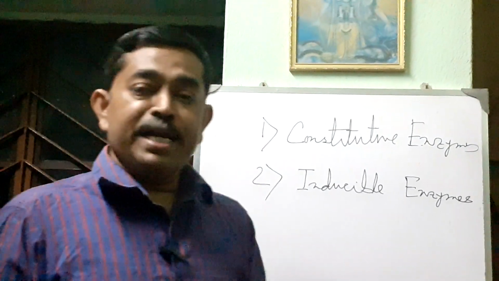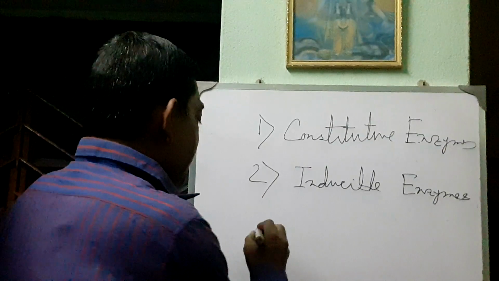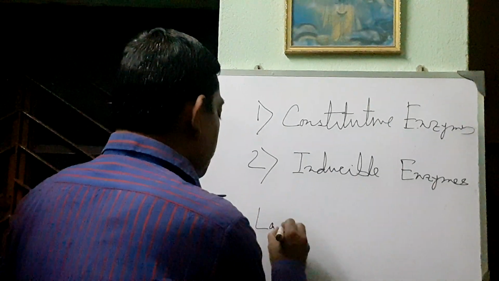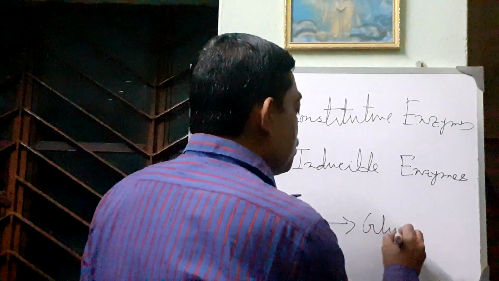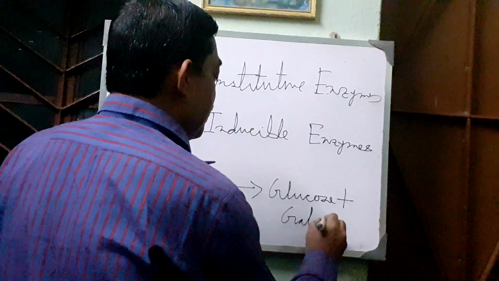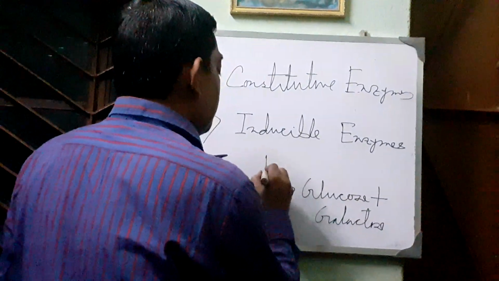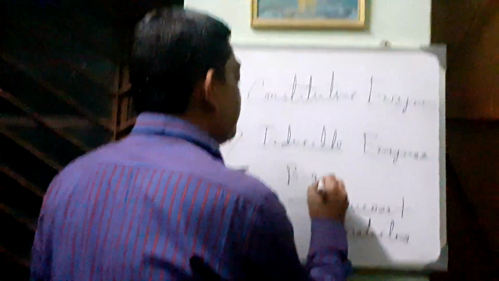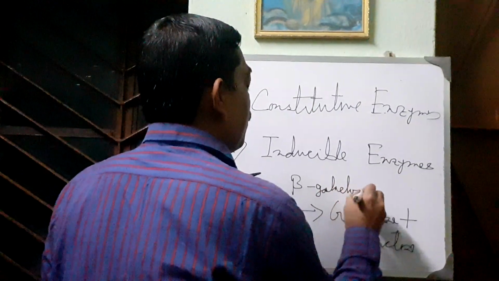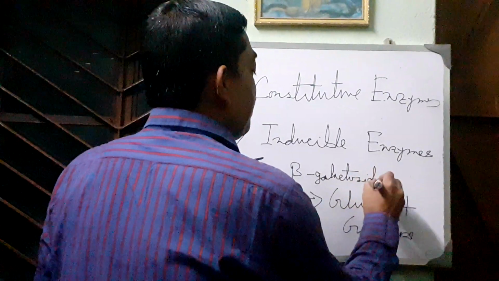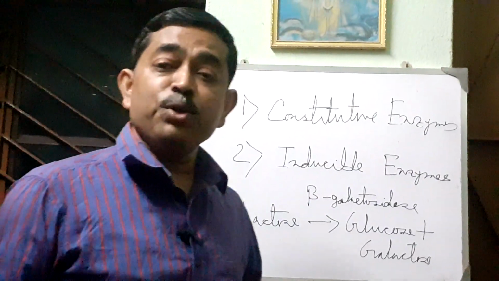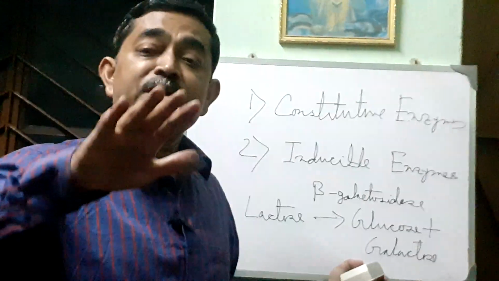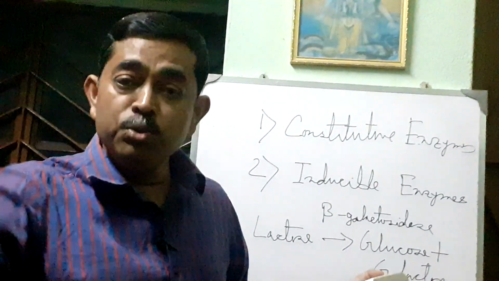I have already told that beta galactosidase enzyme hydrolyzes a lactose molecule into one glucose and one galactose molecule for the digestion purpose, and this is done by beta galactosidase enzyme. So this is an inducible enzyme where lactose acts as a substrate as well as inducer.